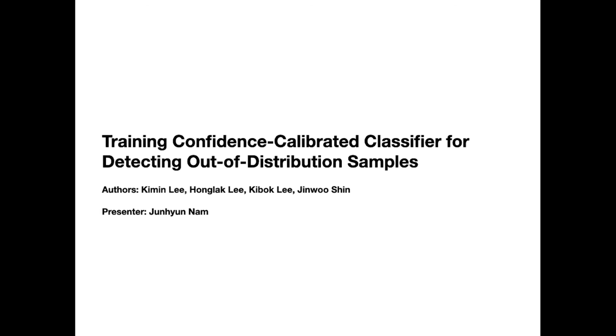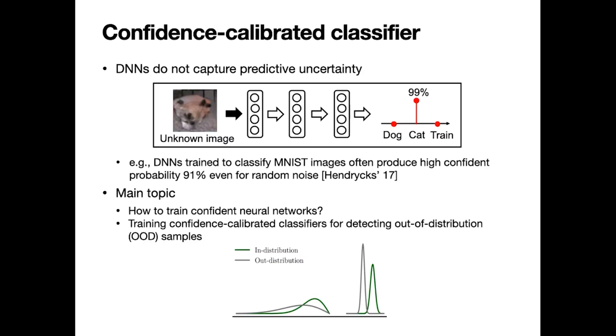This tutorial is about a confidence calibrated classifier and related source code. It is well known that deep neural networks do not capture predictive uncertainty. For example, suppose there is a DNN trained to classify dog, cat, and train. If we input some other image that does not belong to the classes dog, cat, or train, the DNN often predicts it as a dog, cat, or train with high confidence. A confidence calibrated classifier is proposed to resolve this issue.